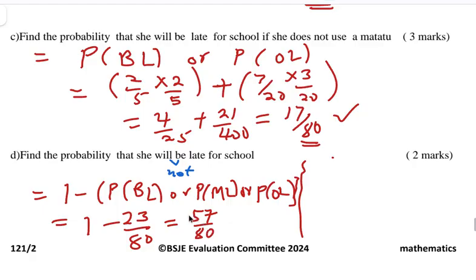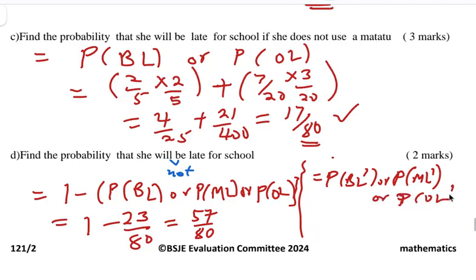57 out of 80. Or you can use another method, which is longer, but you can also use it: take BL prime or ML prime or OL prime.